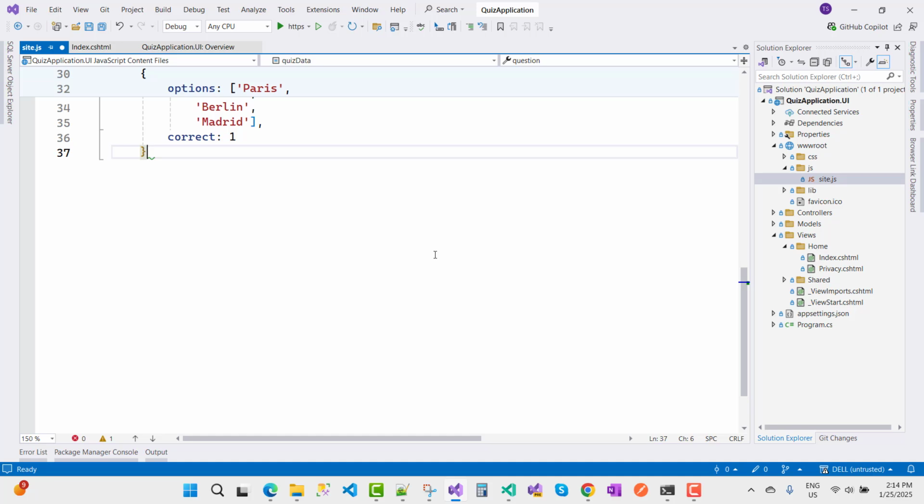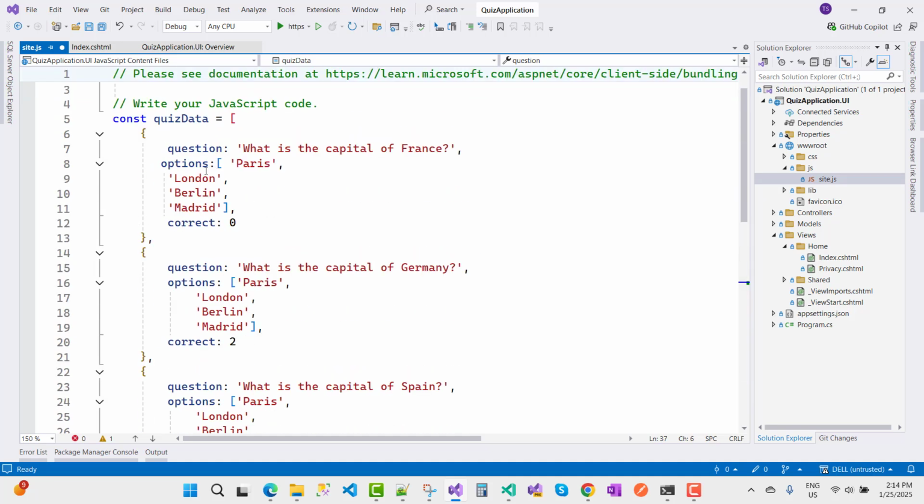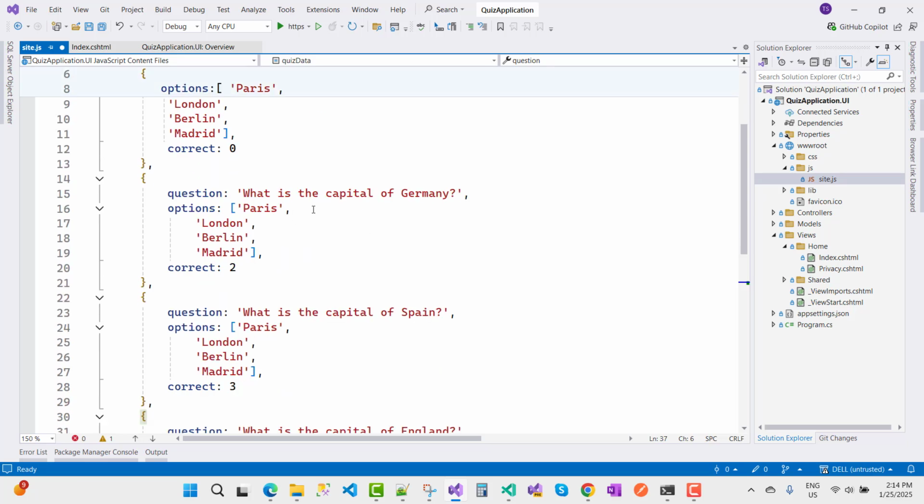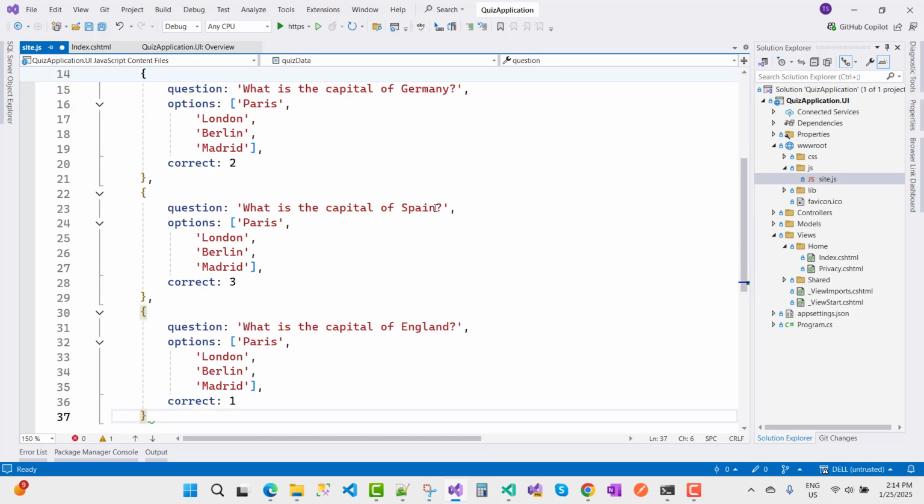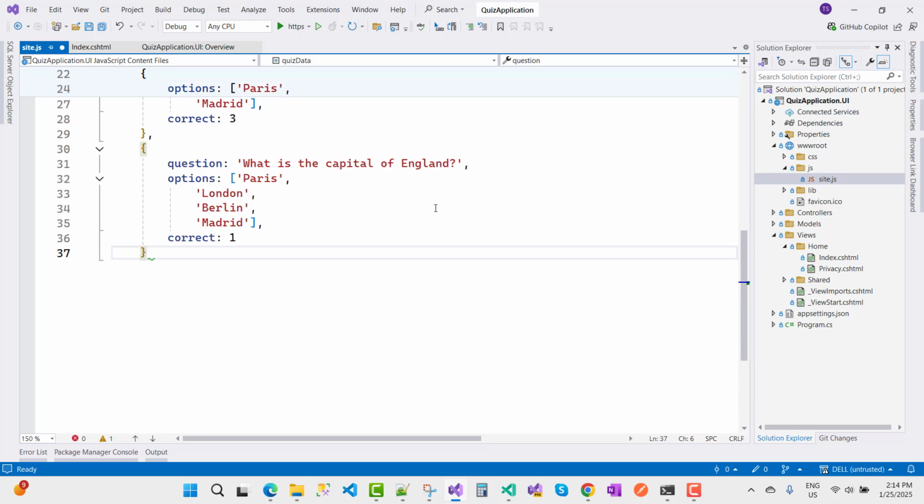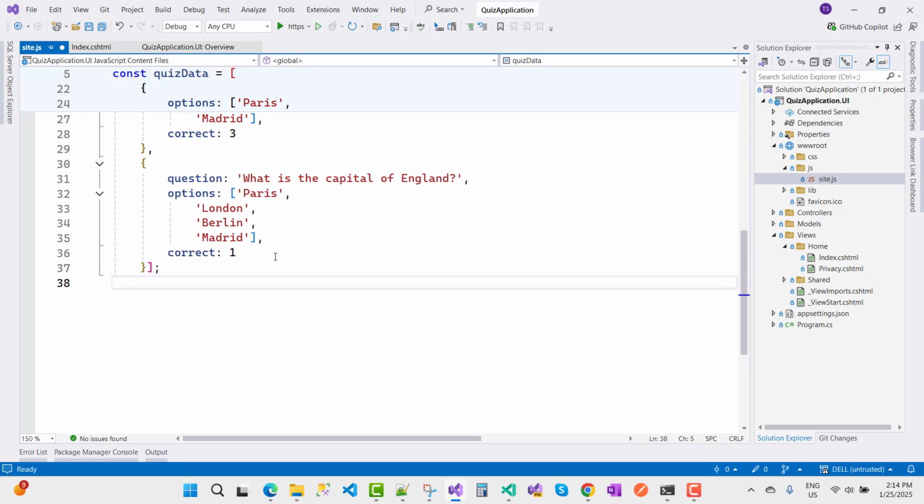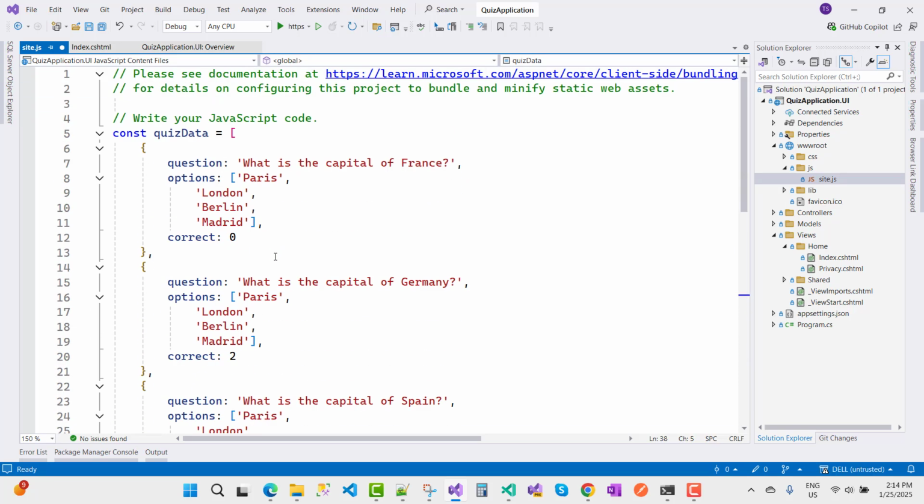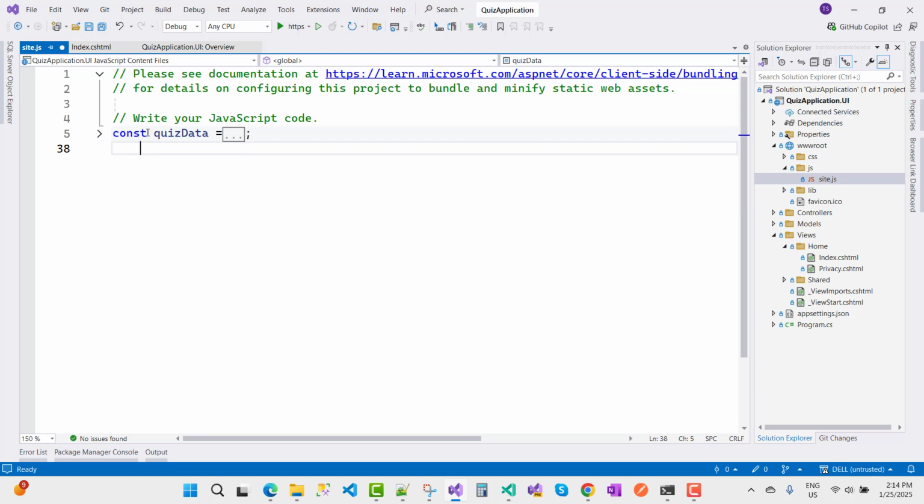Yeah, I like this format. So here we have options, and that part is questions, and the options is also a string type array, and the next part is the correct answers. So the questions are: what is the capital of Germany, what is the capital of Spain, and what is the capital of England. So everything is fine. Now the next part in the script is all about the quiz data.